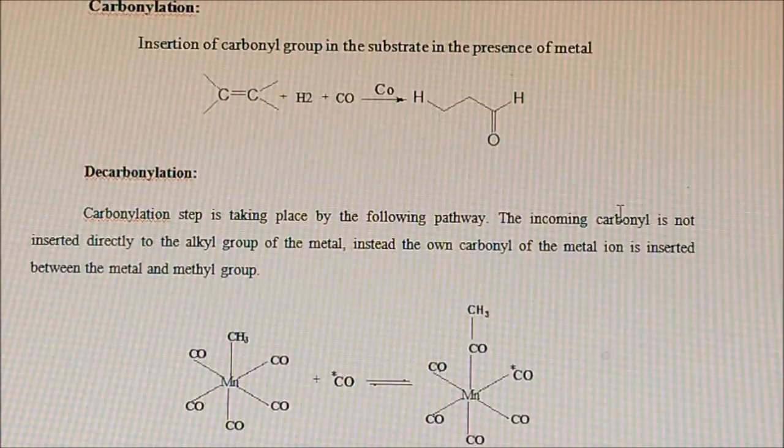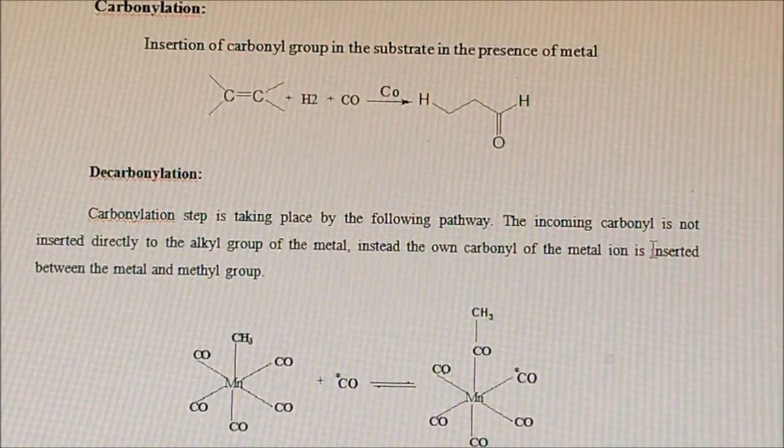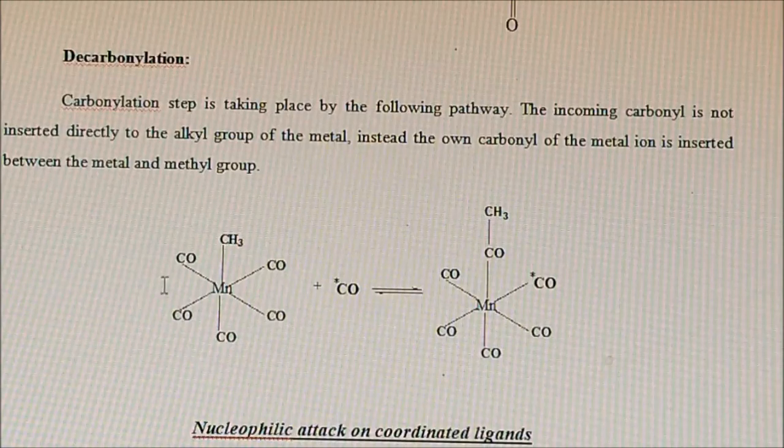Okay, the carbonylation step takes place by the following pathway. The incoming carbonyl is not inserted directly into the alkyl group of the metal. Instead, one carbonyl of the metal is inserted between the metal and the methyl group. Here you are able to see one manganese and 5 carbonyls, and along with them one